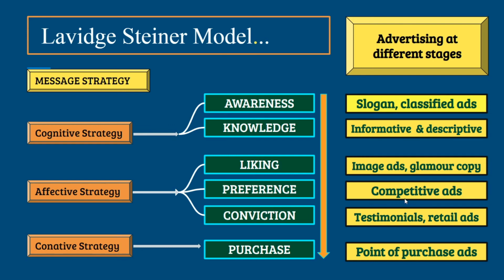Then our next stage is conviction. This stage is about creating the customer's desire to purchase the product. Here advertisers are supposed to encourage conviction by allowing consumers to test or sample the product. For example, in our case, different advertisers will invite Lisa to take a test drive of their cars.